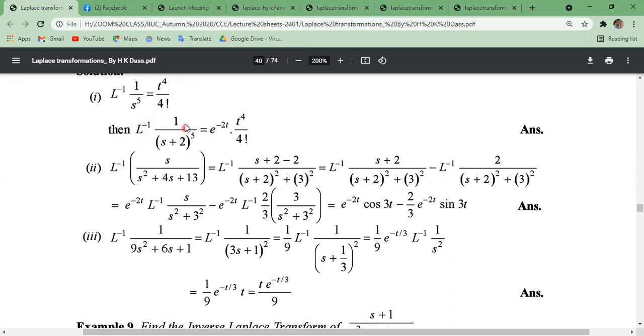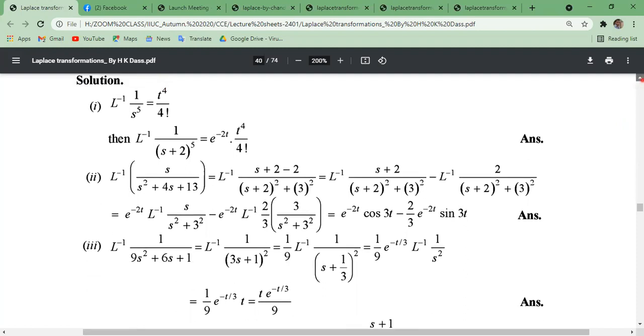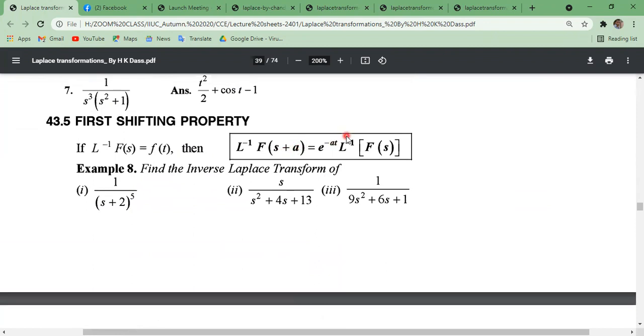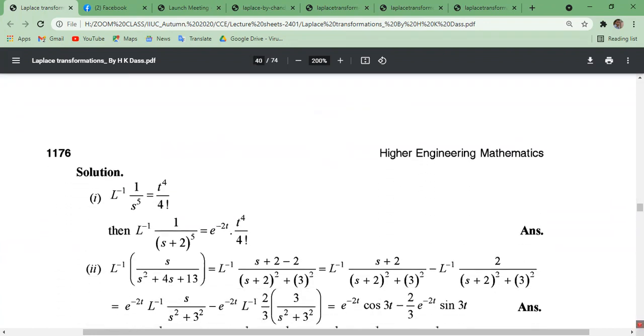Then the inverse Laplace transformation of 1 by s plus 2 to the power 5, what will it be? Here s plus a means what? 2. So using the shifting property, the inverse Laplace transformation of this equals e to the power minus at, where a means 2, times f of t. We have just used the properties. Here a is a constant in the exponential e to the power minus at. Then F of s means this. So just using properties we can solve easily.